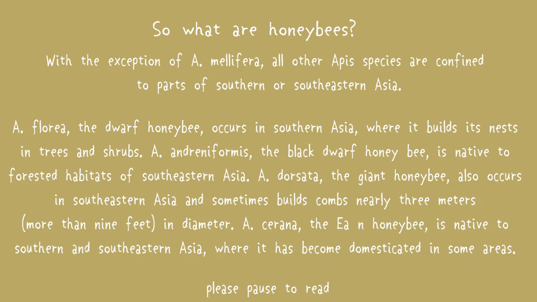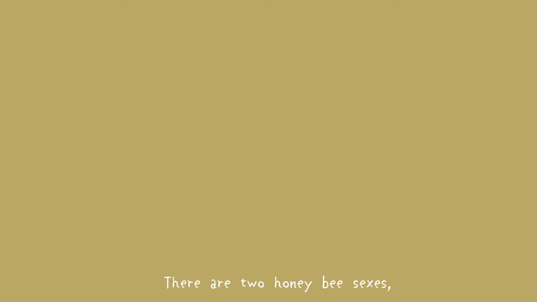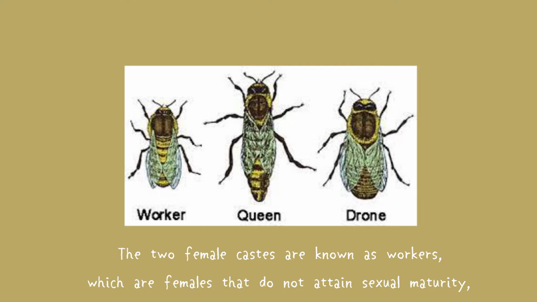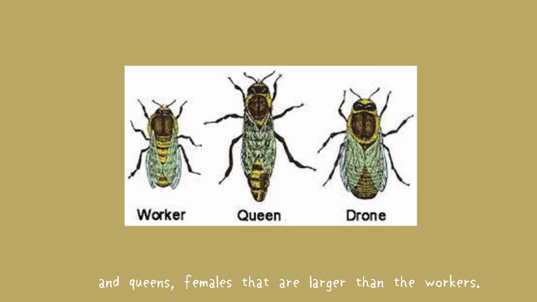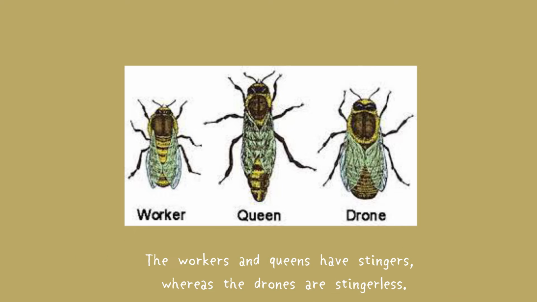With the exception of Apis mellifera, all other Apis species are confined to the parts of southern or southeastern Asia. There are two honeybee sexes, male and female, and two female castes. The two female castes are known as workers, which are females that do not attain sexual maturity, and queens, females that are larger than workers. The males, or drones, are larger than the workers and are present only in early summer. The workers and queens have stingers, whereas the drones are stingerless.